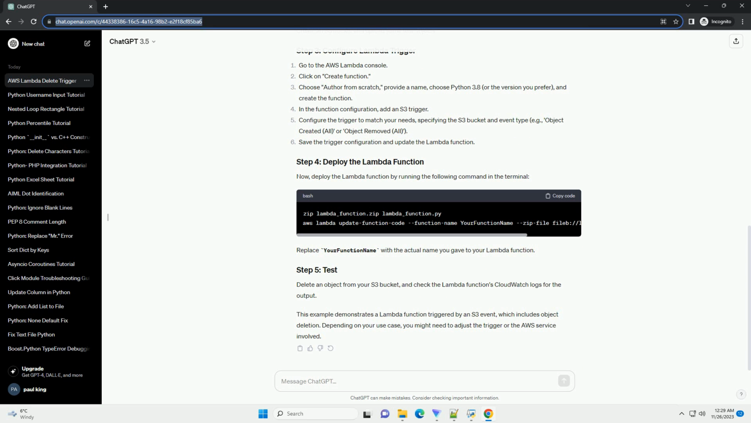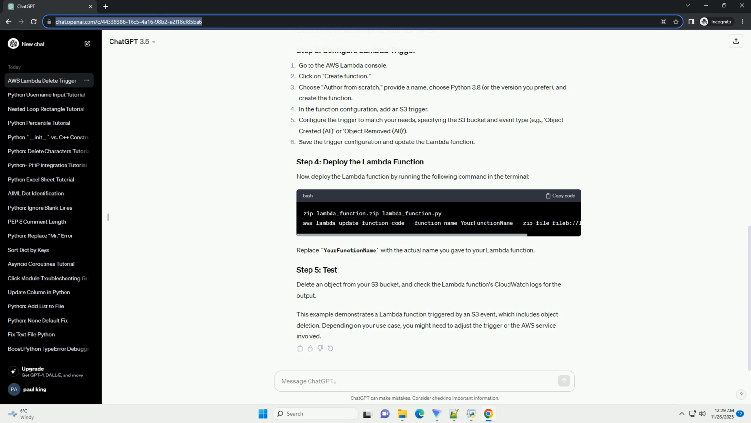Let's start by creating a Lambda function. Create an S3 bucket and upload some test objects. Now, deploy the Lambda function by running the following command in the terminal. Replace your function name with the actual name you gave to your Lambda function.